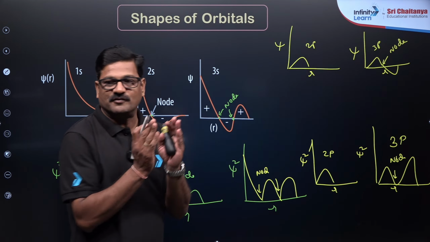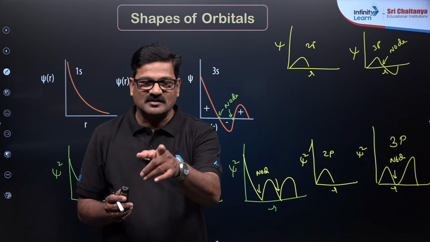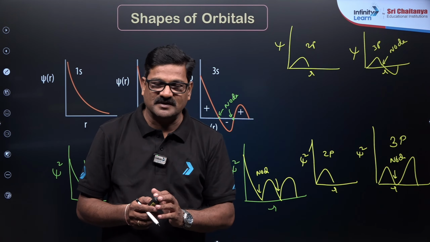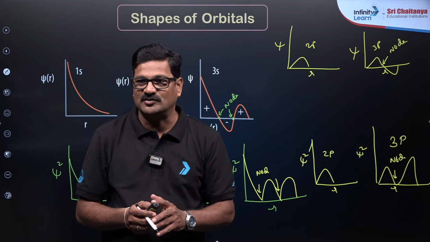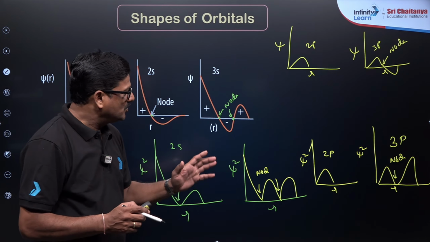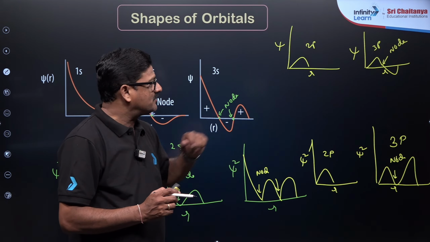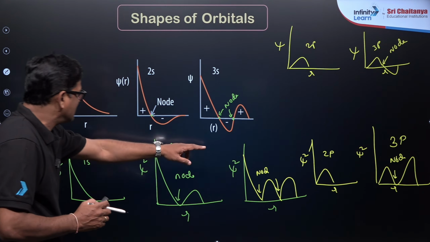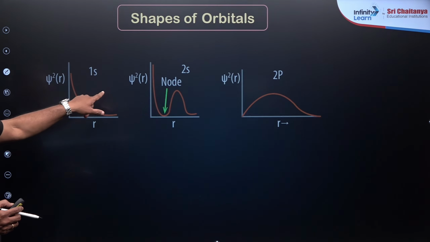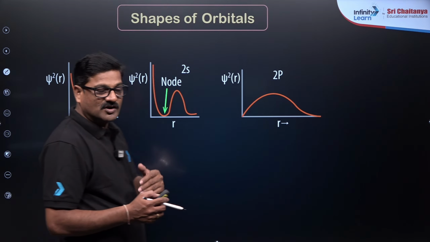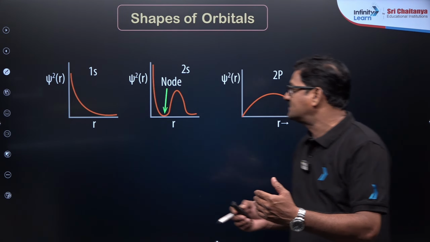So, the graphs will be given. Based on that graph, you have to identify which orbital it is. I have a couple of questions to explain this better. And you have to calculate the number of nodes. Now, these are the graphs I just wanted to show you here. Now, let us talk about the probability density curves.